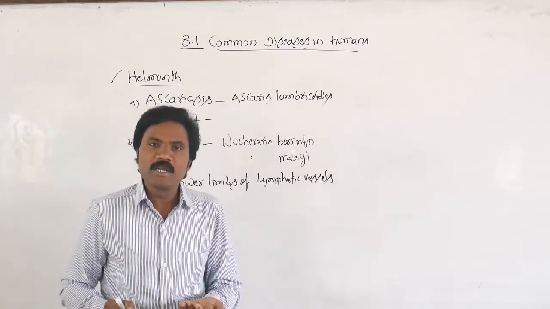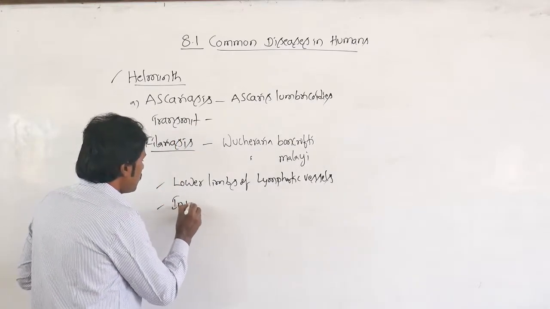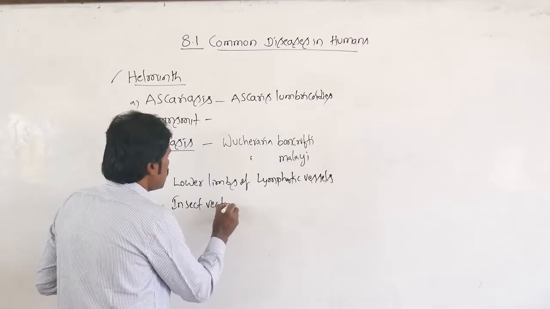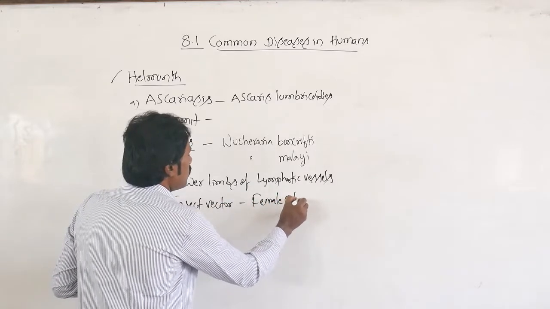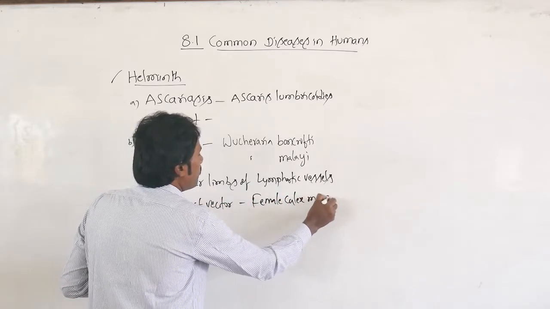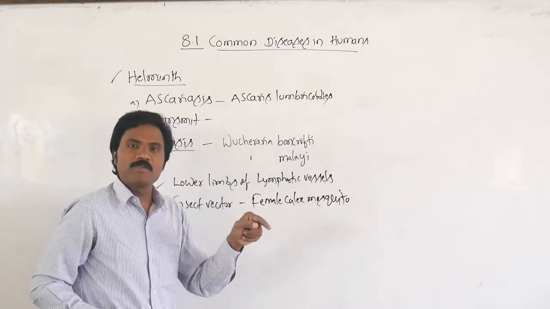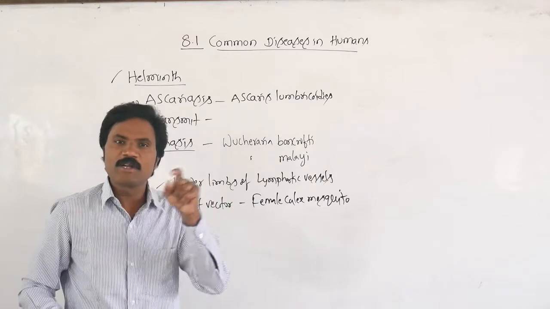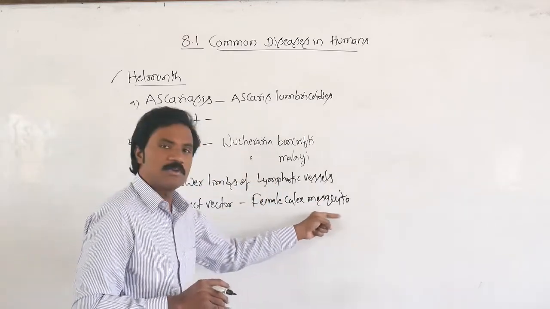How is it transmitted? It is transmitted by an insect vector. What is the name of the insect vector? The female Culex mosquito. That is very important. The filarial worm is transmitted from an infected person to a healthy person with the help of the female Culex mosquito.